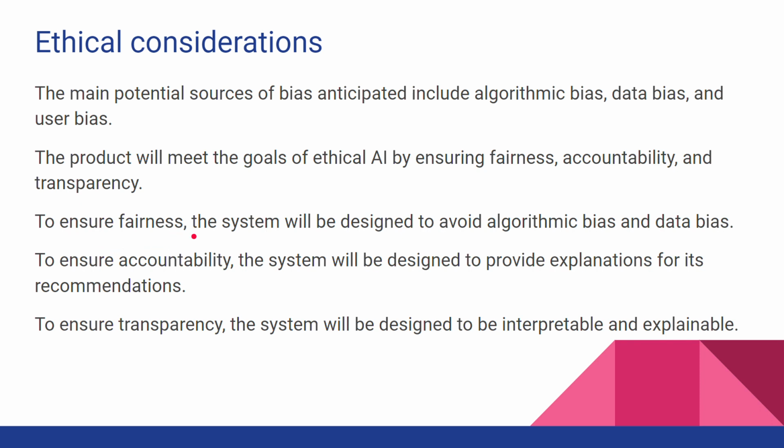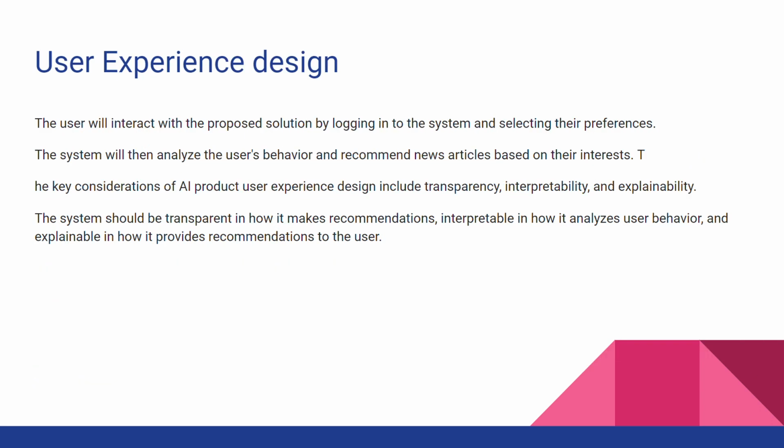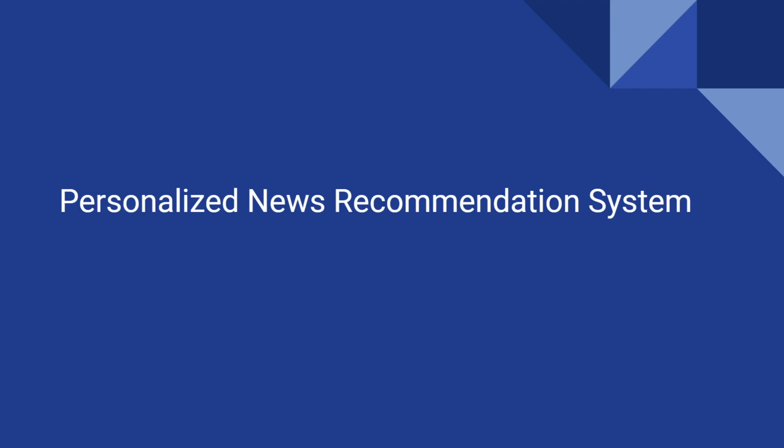To ensure fairness, we will make sure that we avoid algorithmic and data bias. To ensure accountability, we make sure the system is designed to provide an explanation for its recommendation. To ensure transparency, the system should be designed to be very interpretable and explainable. So this is how I cover all the points for this project. Thank you so much.